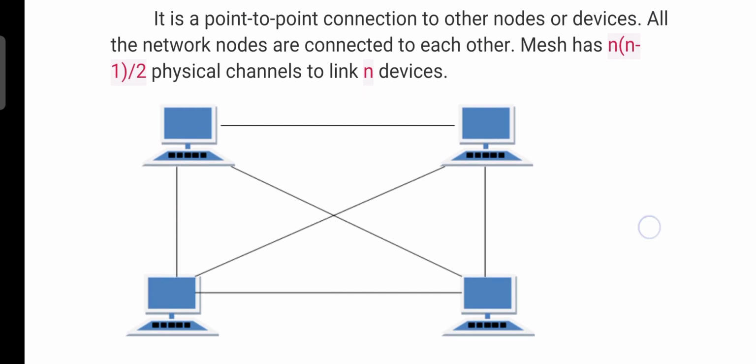Okay, see this image. This is the pictorial representation of a mesh topology. Here every system that is present in the network is connected individually to all the remaining systems in the network. For this example, four systems are present in this network. The first system is connected individually to the second, third and fourth system. Similarly, the second system is connected individually to the first, fourth and third system.